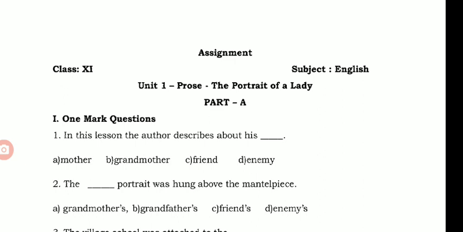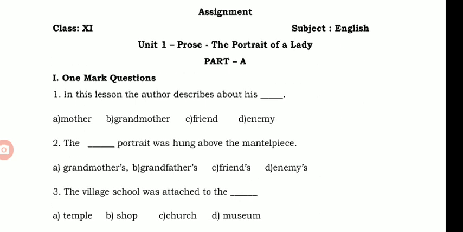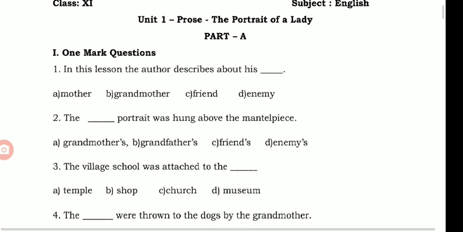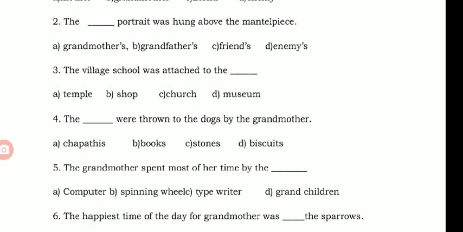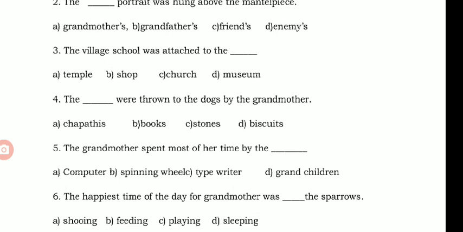First question. In this lesson, the author describes about his dash. The answer is B, grandmother. Second question. The dash portrait was hung above the mantelpiece. Option B is the correct answer, grandfather's portrait. Question C. The village school was attached to the dash. Answer is temple. Option A, temple. The dash were thrown to the dogs by the grandmother. So the answer is option A, chapatis.